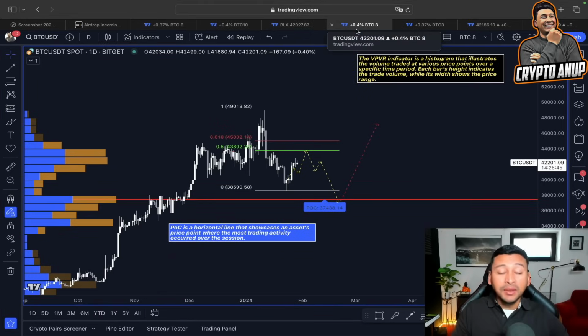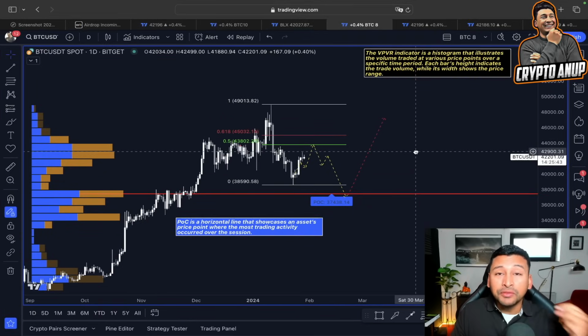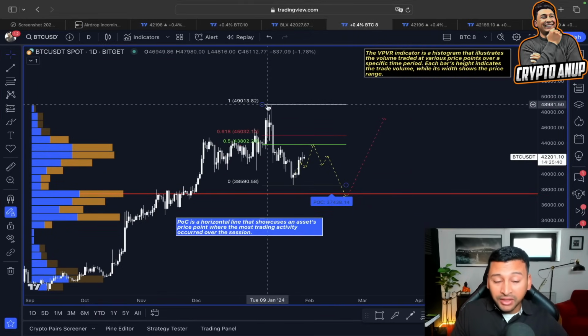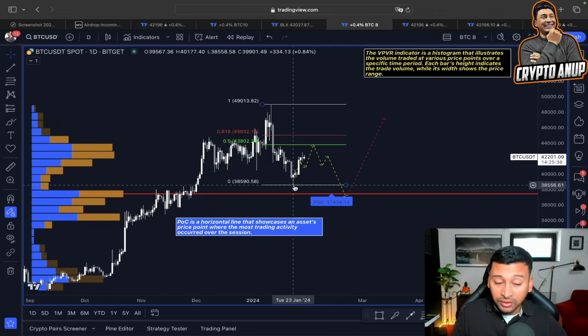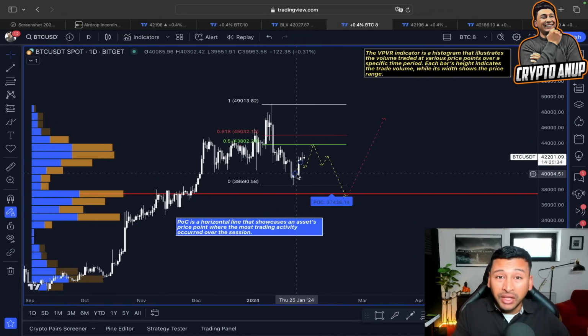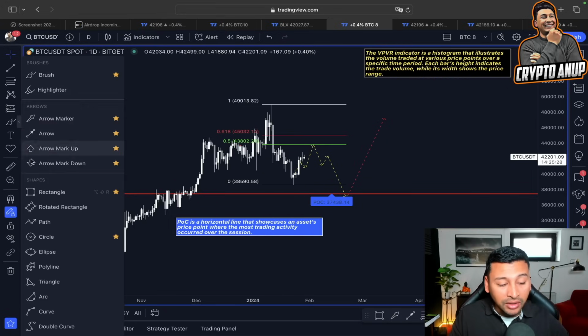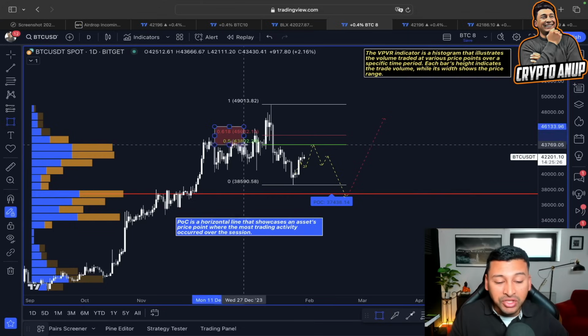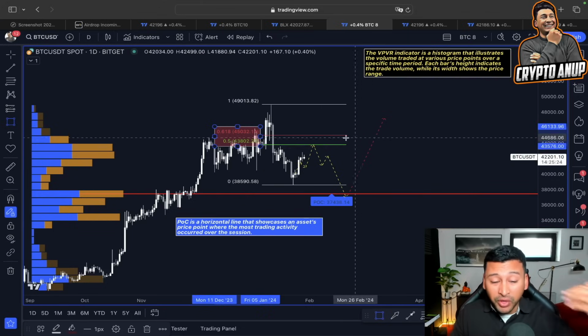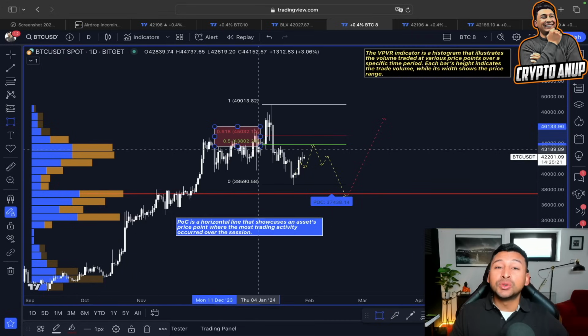Now, parallelly, even according to this Fibonacci line, if you take the Fibonacci from this high till this low, you can see the dead cat bounce type of formation. And even according to this dead cat bounce formation, we could see a relief rally. Price of Bitcoin getting attracted in between 0.5, 0.618 Fibonacci line, again in between 45,000 before choosing a trend direction.